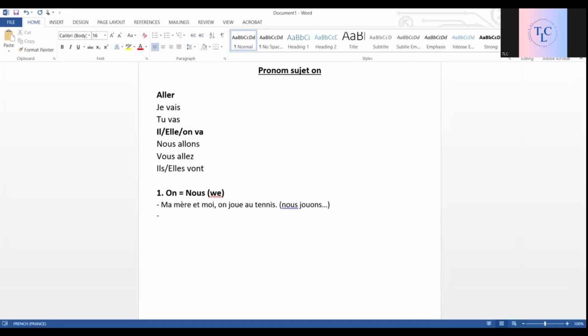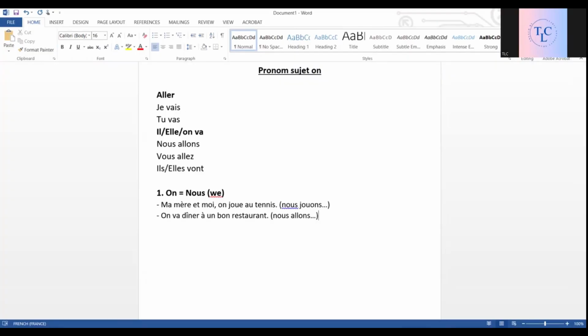Okay, one more example. On va dîner à un bon restaurant. Okay, instead of nous allons dîner à un bon restaurant, we have on va dîner à un bon restaurant. It means the same. We are going to have dinner at a good restaurant. Okay, so why do we use on instead of nous? Because it is shorter and easier to use while speaking.